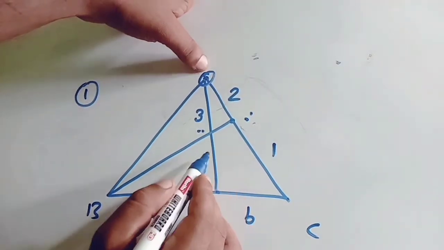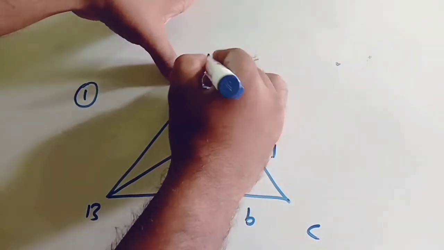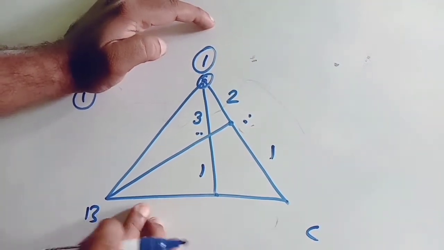What is the weight at this point? It depends on these two lines. Luckily for you, both are the same, 1 and 1. So obviously A's weight will be 1. If A's weight is 1, what is the weight at this point D?